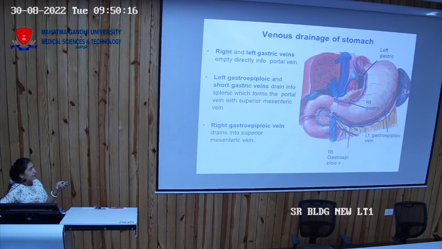Left gastroepiploic, short gastric veins, they are draining into the splenic vein. Short gastric artery भी splenic artery से आ रही है, so the vein is draining into the splenic vein. Left gastroepiploic artery भी splenic artery से आती है, so its vein is draining into the splenic vein. Right gastroepiploic vein is draining into the superior mesenteric vein. So when these two join, splenic and superior mesenteric, they form the portal vein that opens into the liver.